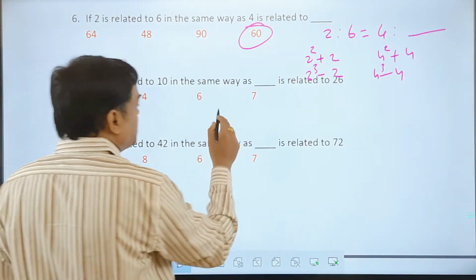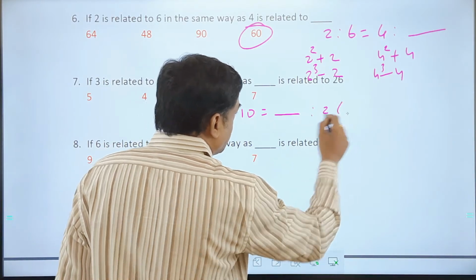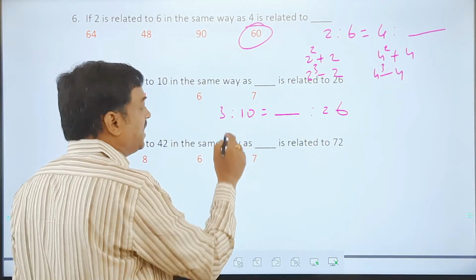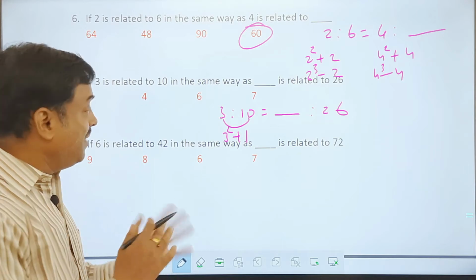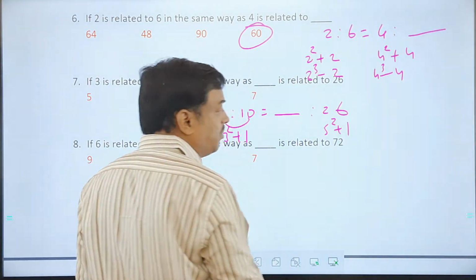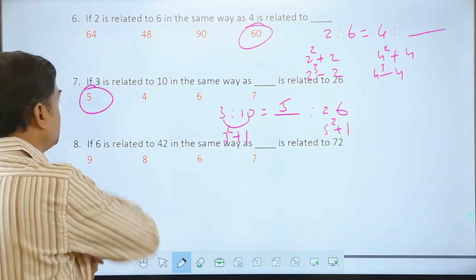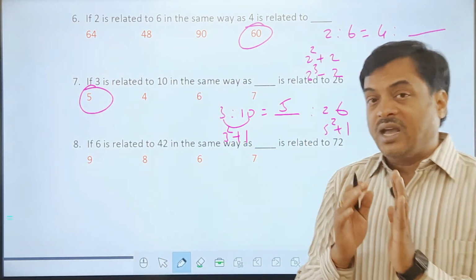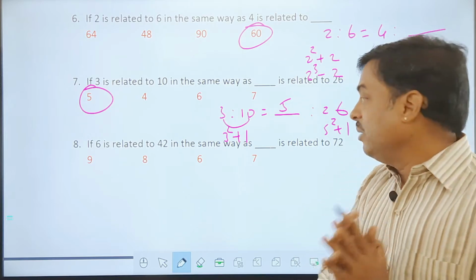Now 3 is becoming 10. In a similar way, dash becomes 26. Fine. So 3 becoming 10: the first idea I get is 3 square plus 1 kind of a number, 9 plus 1, 10. So this can also be 5 square plus 1 kind of a number, 26. So this has to be how much? 5. Do we have 5 in the options? Yes, 5 is in the options. Remember, the important thing is that when I find that number in the options, only then it is a right answer. This is very, very important to consider.